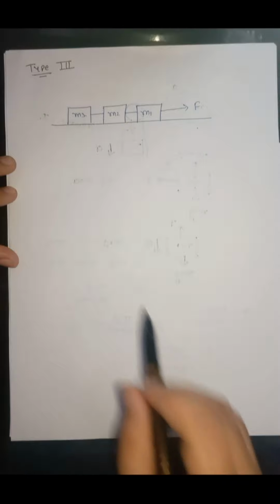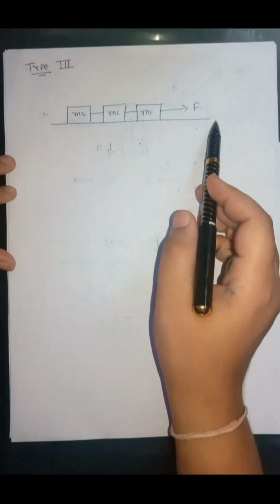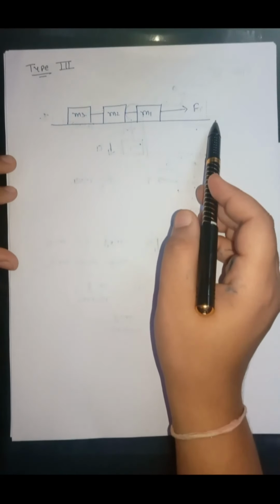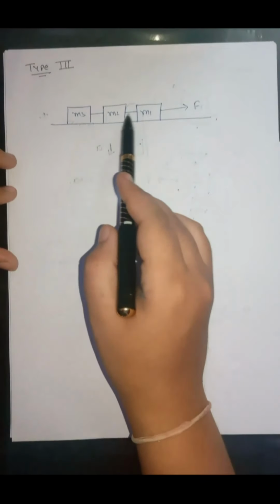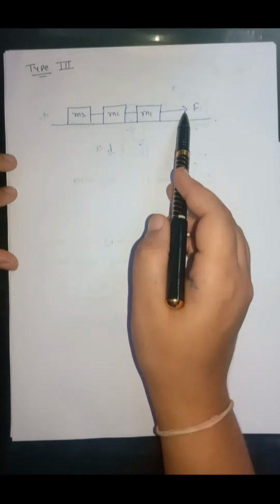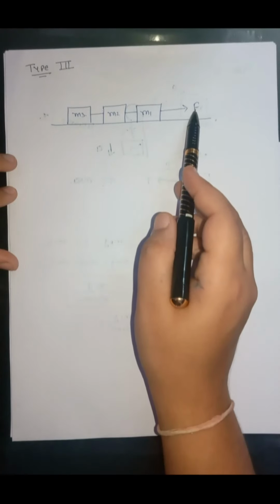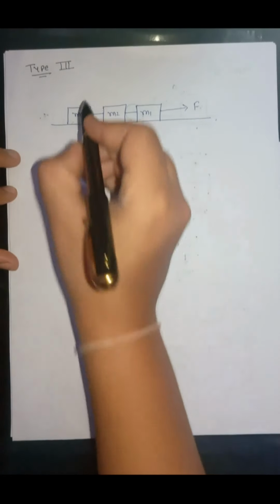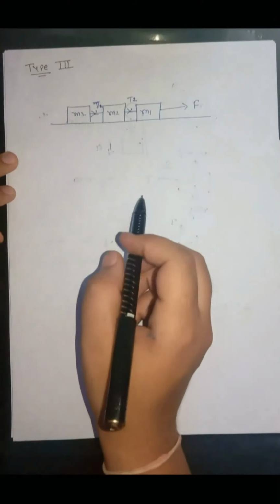Now let us see the third type of connected motion. In this case, all the objects are kept on the smooth surface. They are connected by a massless string and one of the objects is pulled with the help of the string with a horizontal force F. We want to find the tension force in the connecting strings. In this case, first we have to find the acceleration.